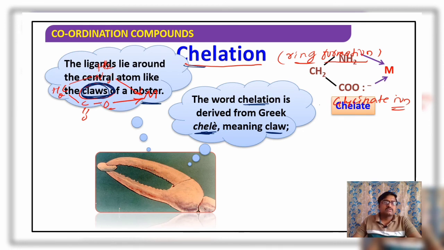The ligands lie around the central metal atom like the claws of a lobster.